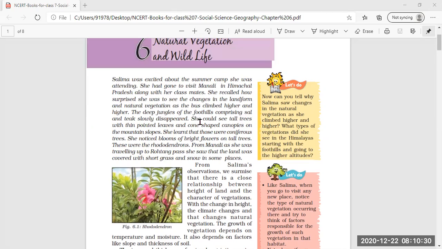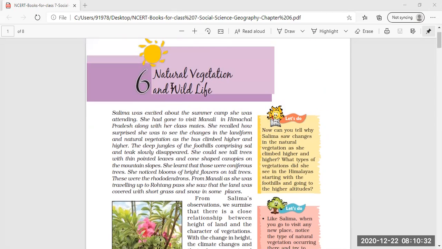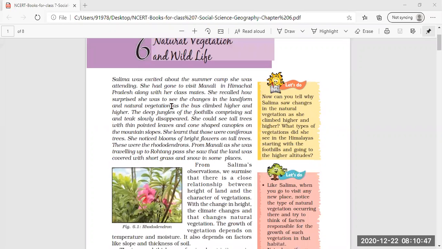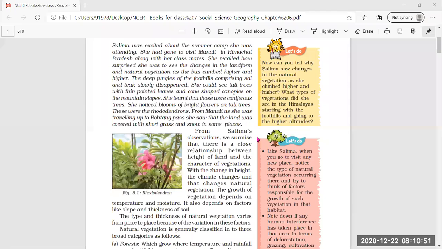So, just a recall of this lesson, we have seen that the natural vegetation and wildlife depend upon the soil, temperature and climate of that particular area. And here, at the beginning of the lesson, Salima is sharing her experience, and the father is also sharing his experience with Salima of visiting different places of the world.